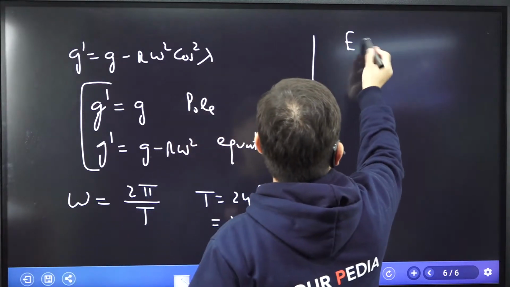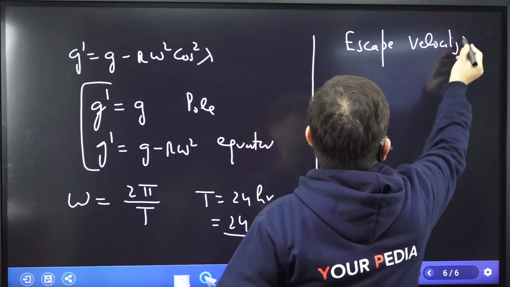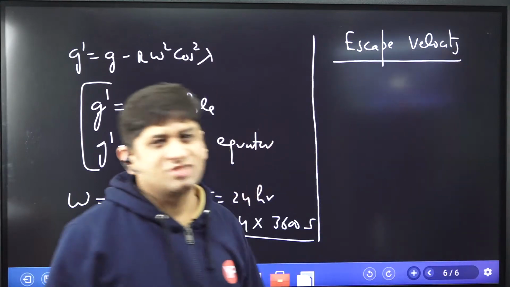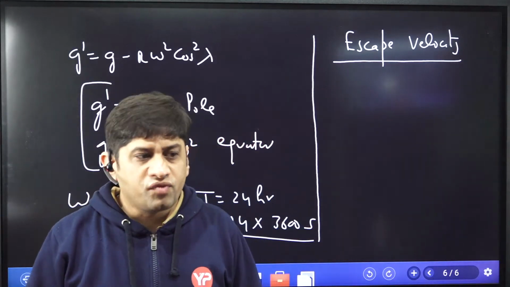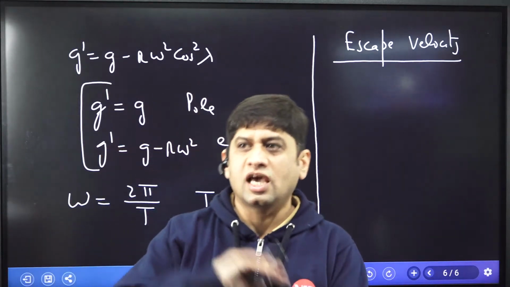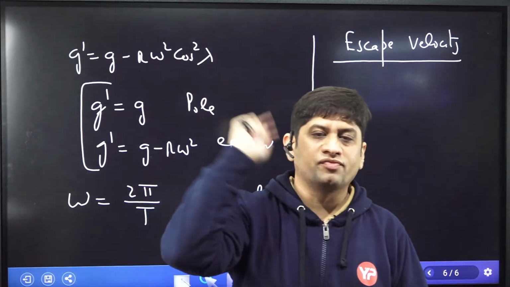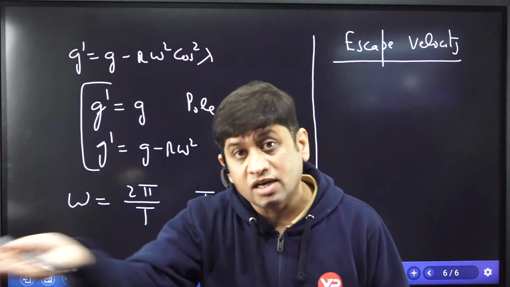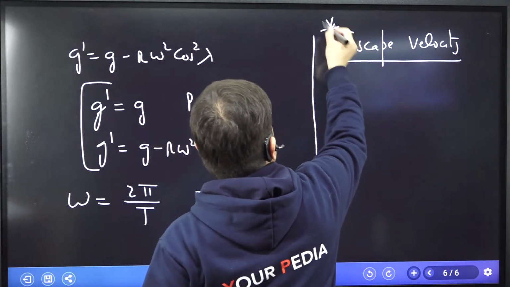Now let me discuss one more part here, and then we go for some numericals. I will discuss with you a topic, escape velocity. Maximum times the question has been asked from this particular part, escape velocity. How shall we escape from the field of earth? So suppose I throw something from the surface of earth, can that body escape the gravitational pull of earth? Now see, this is the most important topic in this chapter.